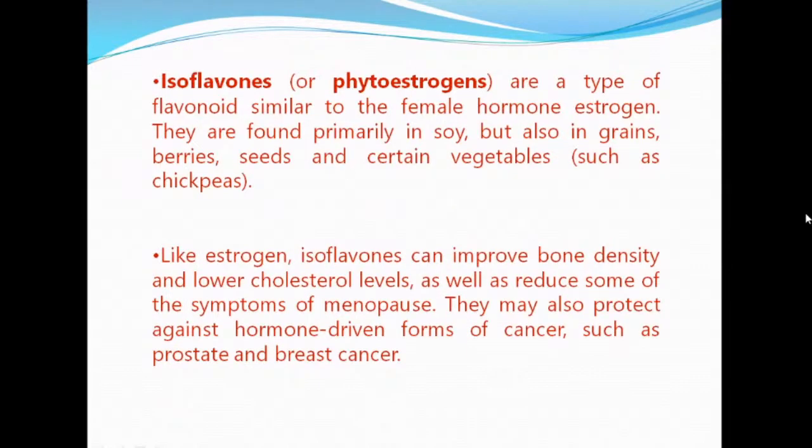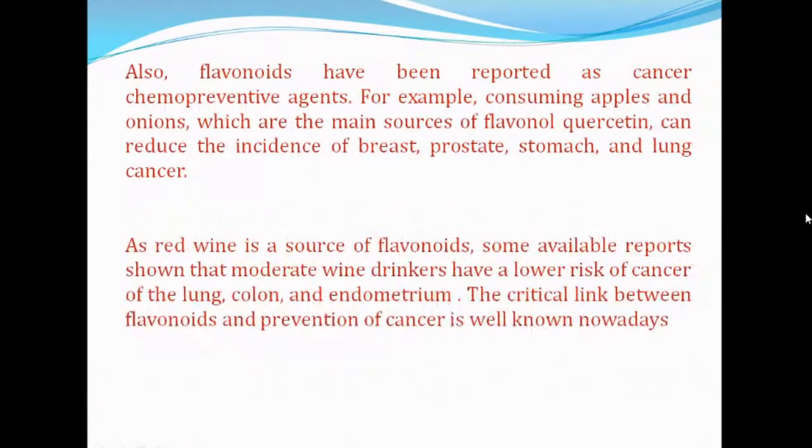So coming to isoflavones, isoflavones come under flavonoid compounds. It is similar to the female hormone estrogen. It is mainly found in soybean and grains, berries, and seeds and vegetables. Many flavonoids have been reported to have cancer preventive activity. For example, consuming apples and onions, which are the main sources of the flavonol quercetin, can reduce the incidence of breast cancer, prostate cancer, stomach cancer, and lung cancer.